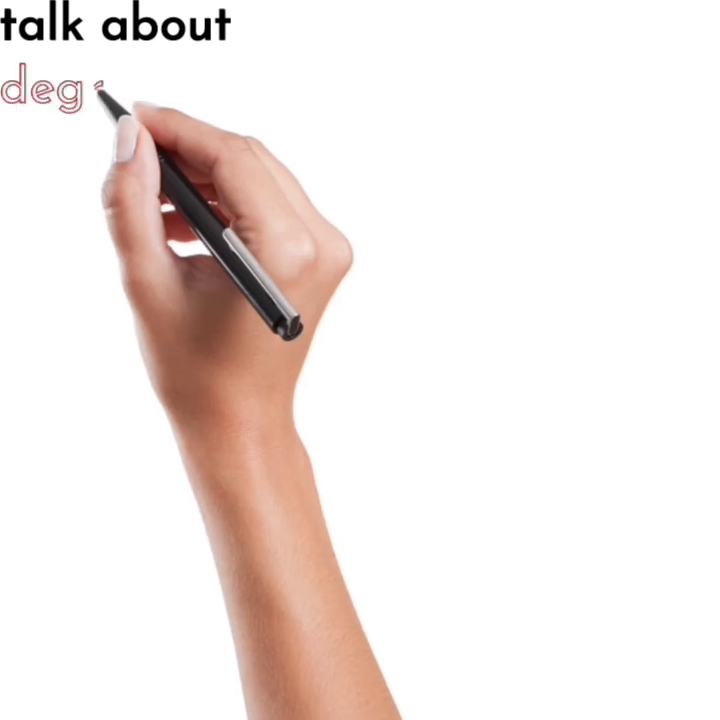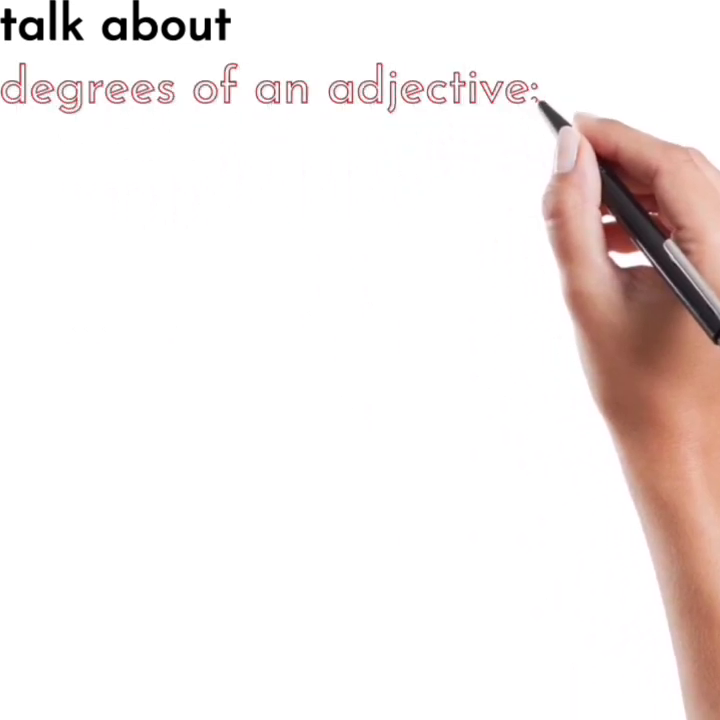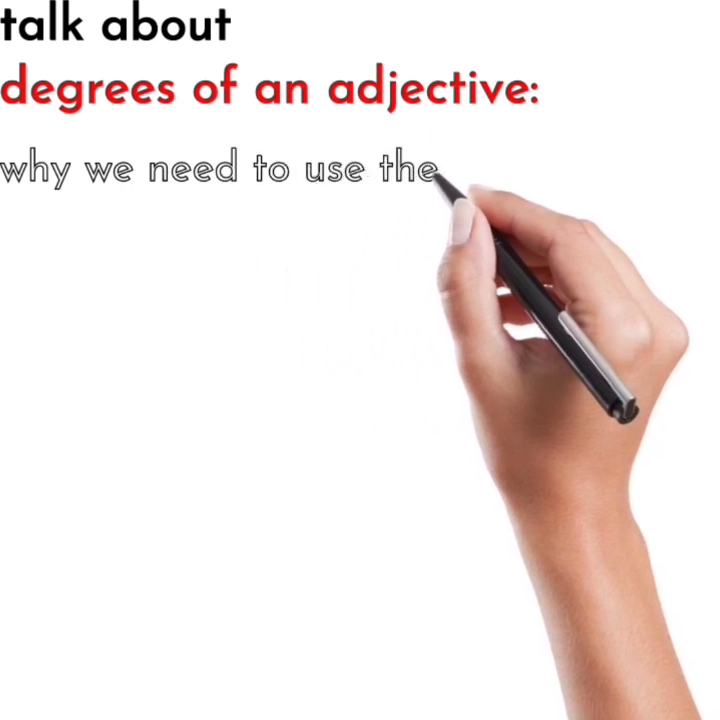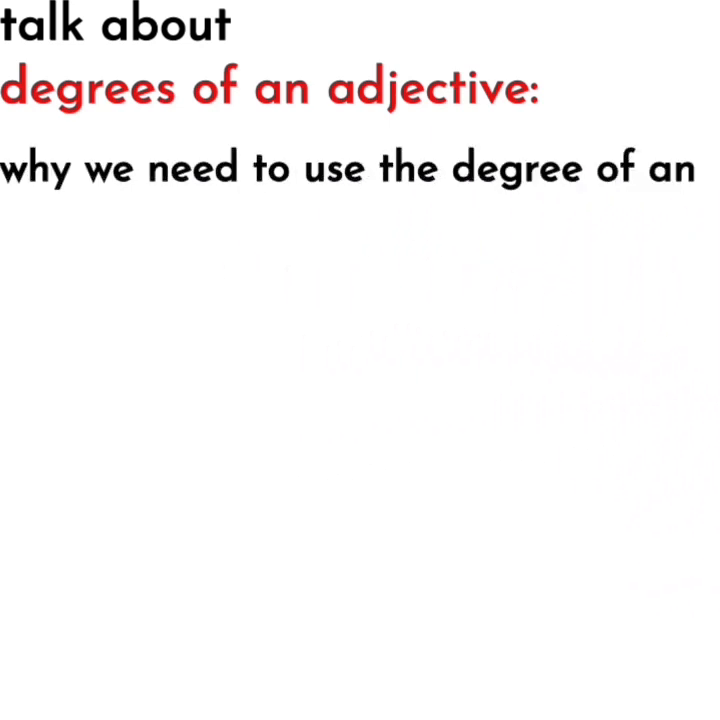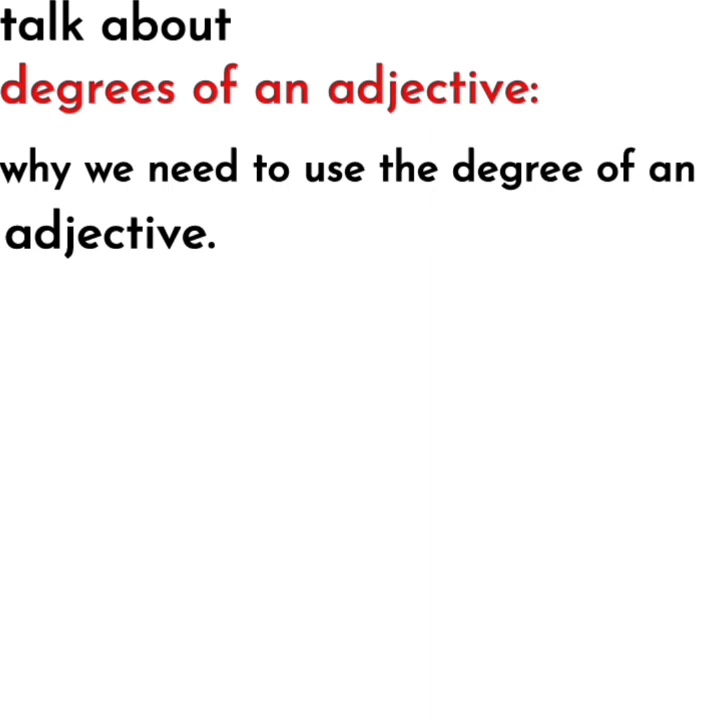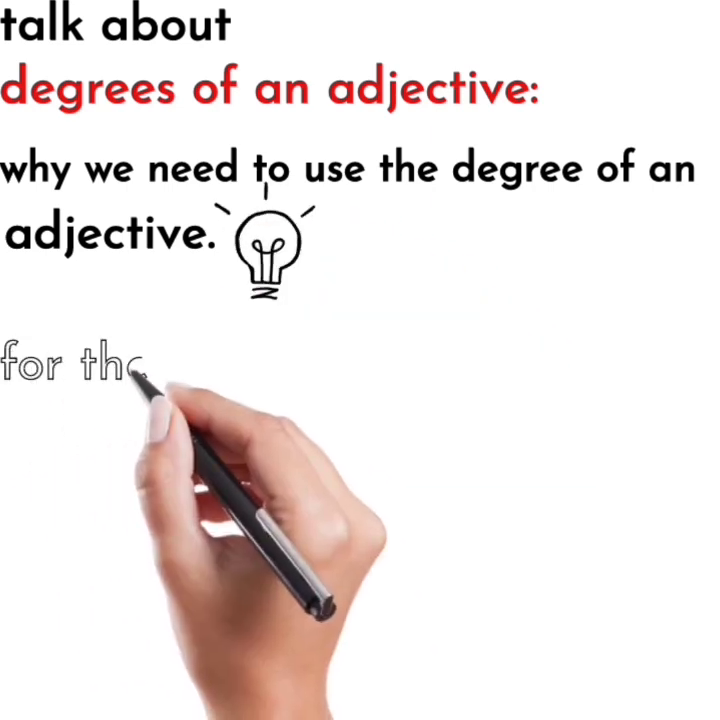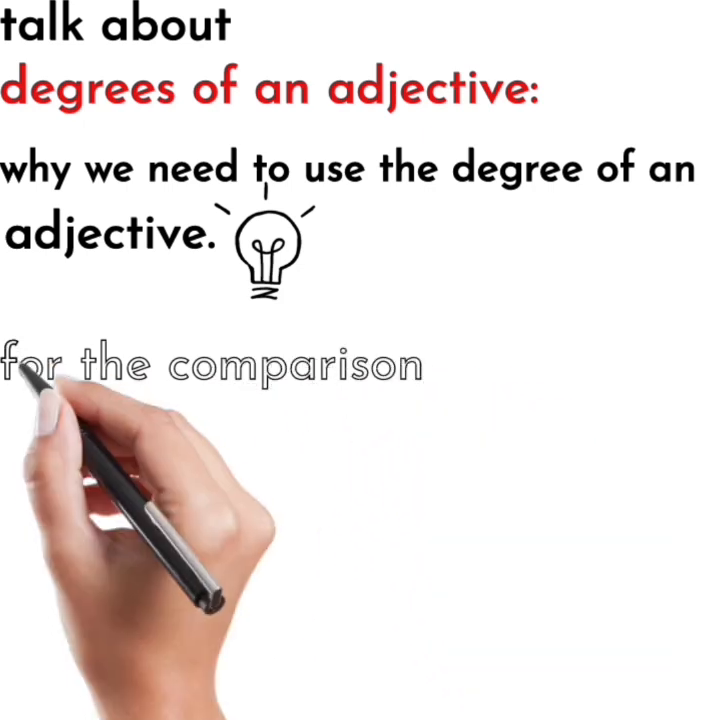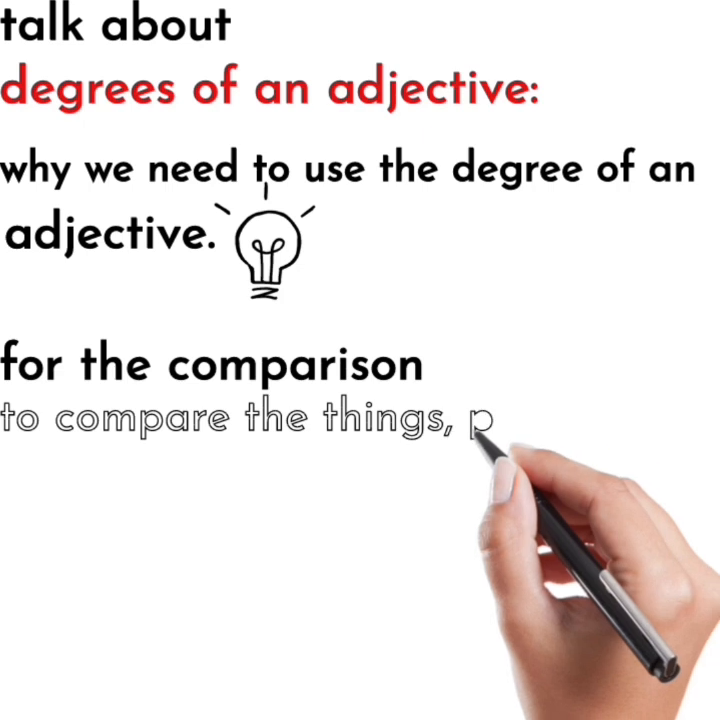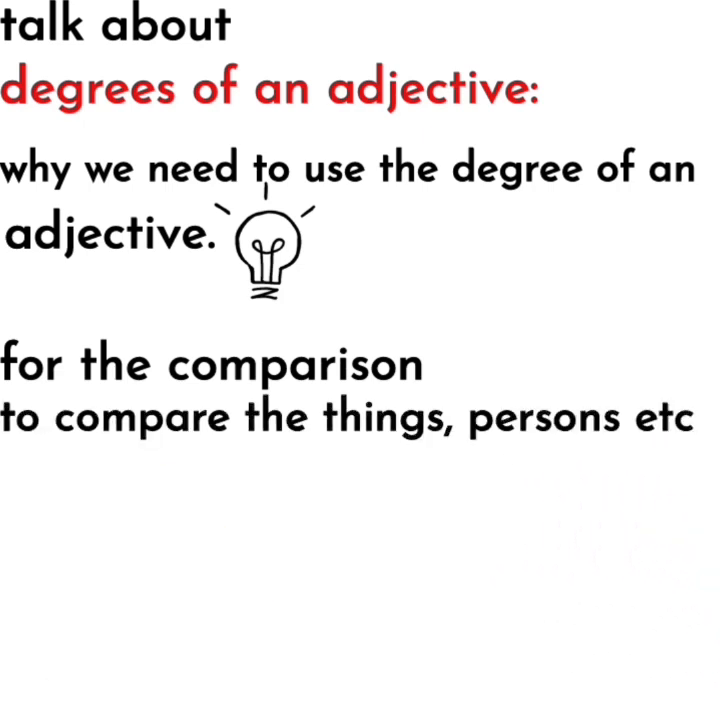In this slide, we are going to talk about the degrees of adjective. What are the degrees of adjective? And why do we need to use the degrees of adjective? Well, the answer to the question is that we use the degrees of an adjective to make a comparison. If we want to make a comparison between things or persons, we need to use these degrees of adjective. In other words, we use the degrees of adjective to compare things or persons, etc.